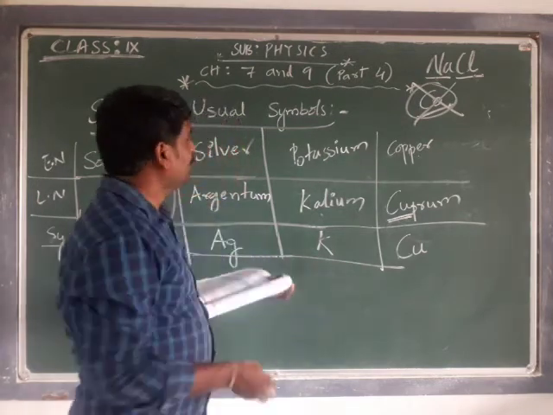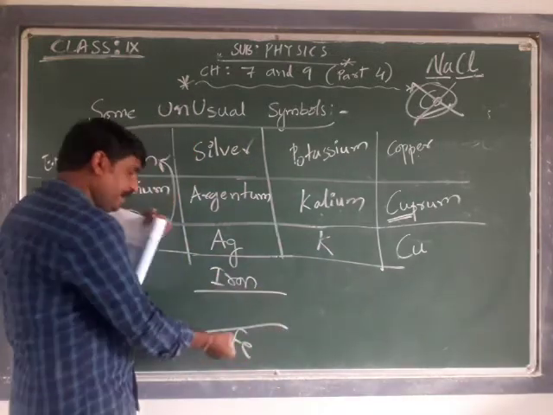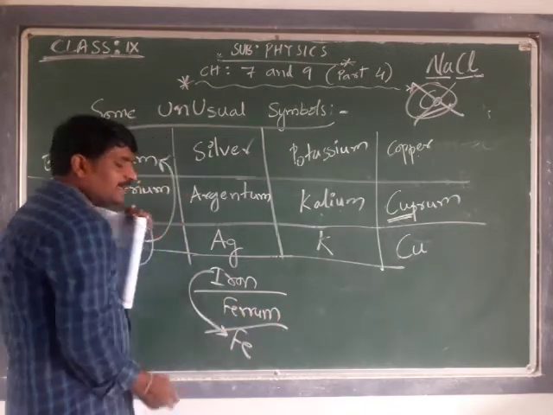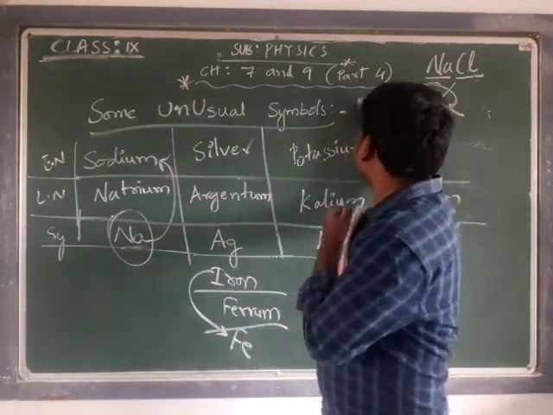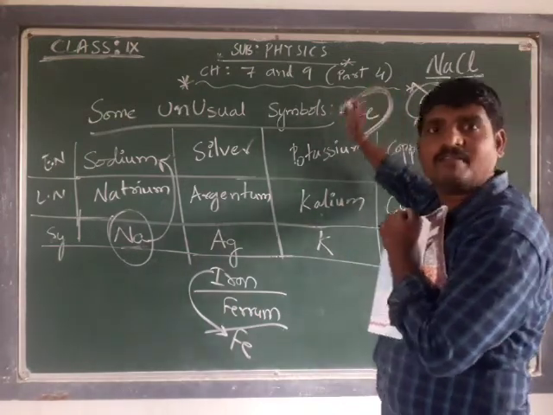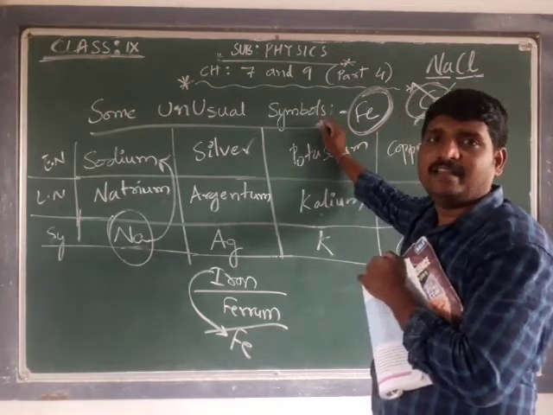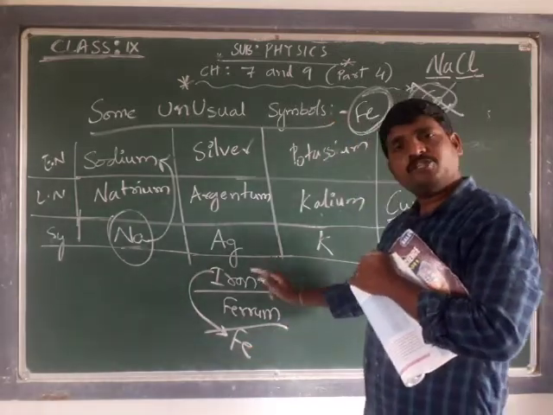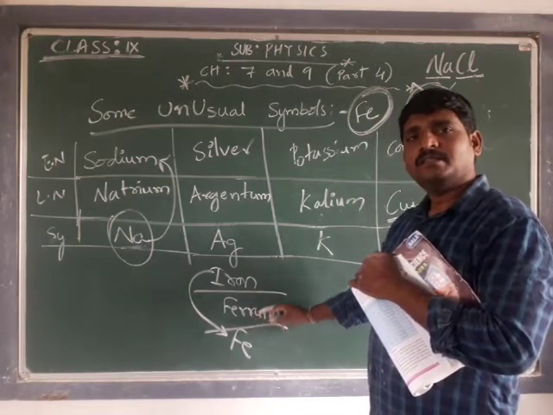Iron. When I say iron, I am referring to it with Fe because the Latin name is ferrum. That means whenever I say iron, it should be Fe. Keep this in mind, very important. Wherever I find Fe, it is ferrum, that is nothing but iron. We have to read it as iron, not as I. I is iodine. I gives the information of iodine. But when I say iron, it is Fe. It should be read as iron because iron's Latin name is ferrum. This is all you have to keep in mind.